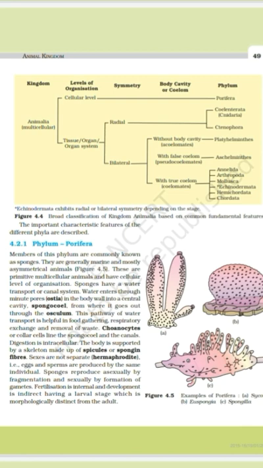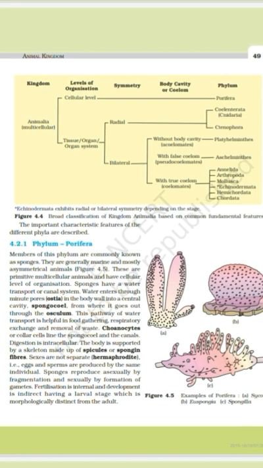Poriferans don't have any digestive system. They don't have circulatory system. In Porifera, respiratory system consists of body surface. Means the respiratory system is present in the body surface of the animal. Excretory system consists of body surface. Same, the excretory system is also present in the body surface. Now, body provided with pores.